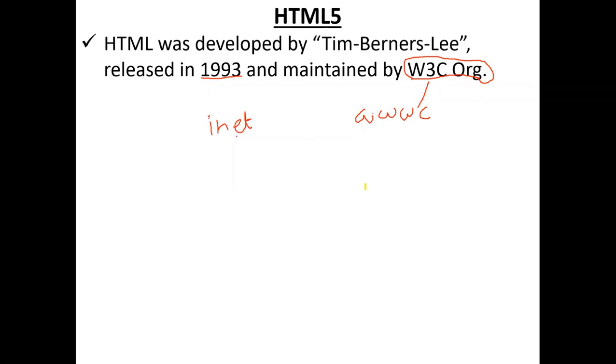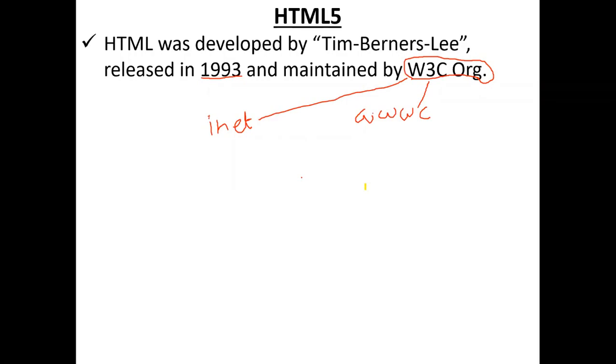How is the internet going to be maintained, sir? No company owns it, but somebody should operate it, sir. Yes, the somebody is once again the W3C only. All over the world, the internet is operated by the W3C only.